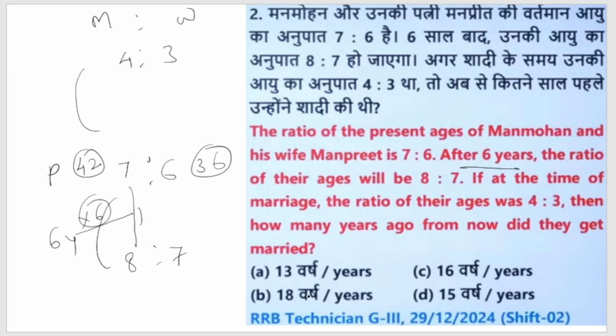If we go with 18, 18 years ago, 36 minus 18 is 18, and 42 minus 18 is 24. So 18 times 4 is 72... 6 threes are 18 and 6 fours are 24, that means the ratio 3:4 comes. It means we have to go with this option B. We just subtracted the 18 years from the present age and checked whether this ratio comes or not. I think it is clear.